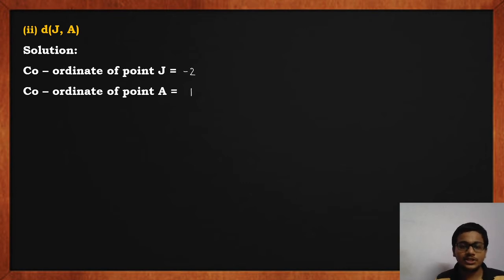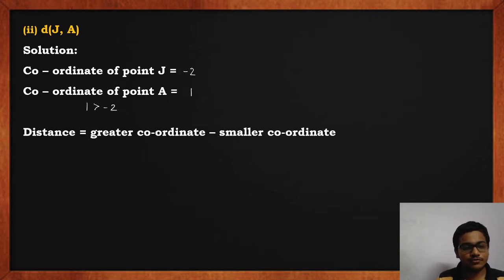Now definitely a positive number is greater than a negative number. So 1 is greater than -2. So therefore distance is greater coordinate minus smaller coordinate. So distance JA is equal to greater coordinate 1 minus the smaller coordinate. Now the smaller coordinate in itself contains a negative sign, so we'll write it like this, -2.